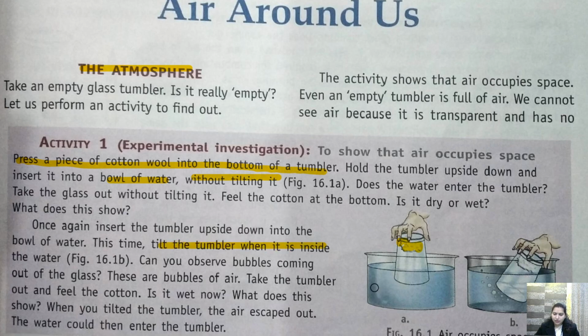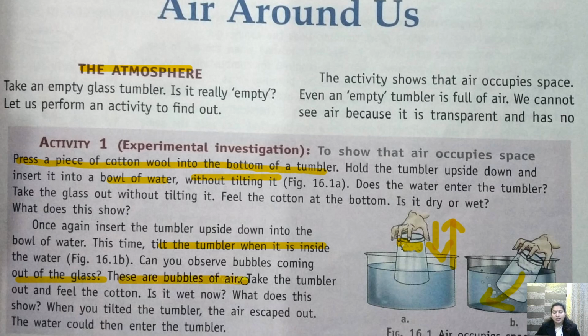So first what we have done, first we have taken the tumbler and we have put it inside the water और हमने इसको ऐसे के ऐसे ही बाहर निकाल लिया. ठीक है. नेक्स्ट टाइम हमने क्या किया, हमने फिर से डाला इसको and we have tilted it. Okay, and then we have taken it out. So can you observe bubbles coming out of the glass?